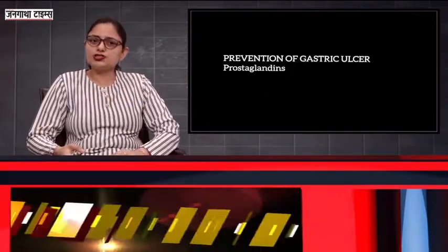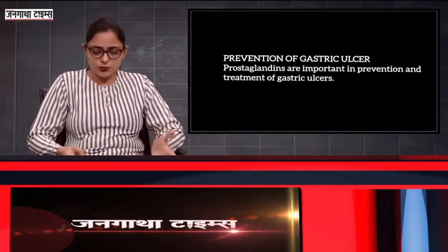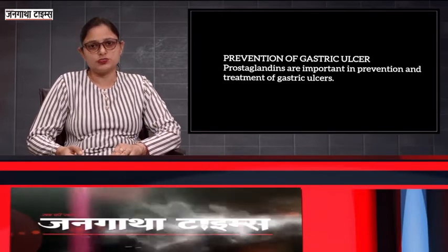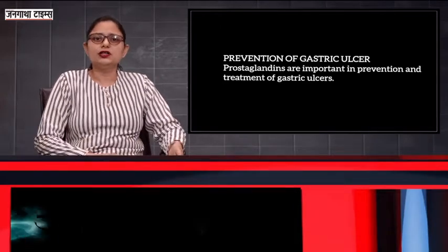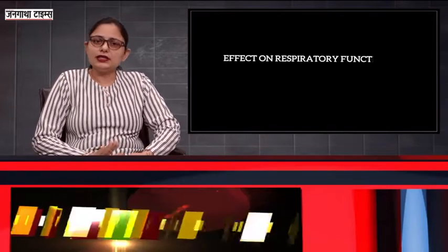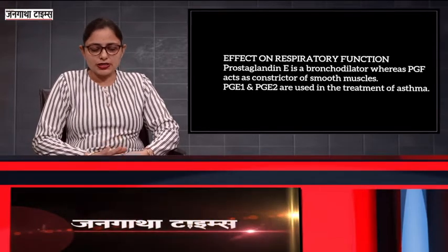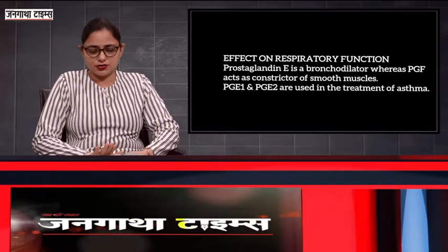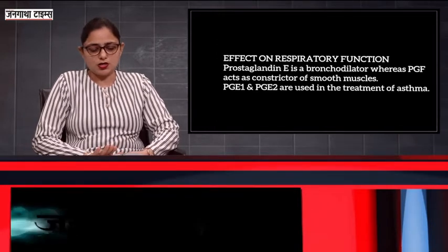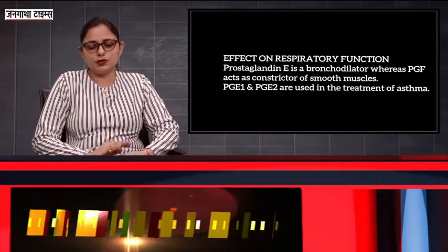Next biological function is prevention of the gastric ulcer. Now these prostaglandins play an important role in the treatment of the gastric ulcer. It is used in prevention as well as treatment of the gastric ulcers. The next is effect on the respiratory function. Now prostaglandin E is a bronchodilator, whereas PGF is a constrictor of the smooth muscles. So PGE1 and PGE2 are used in the treatment of asthma.